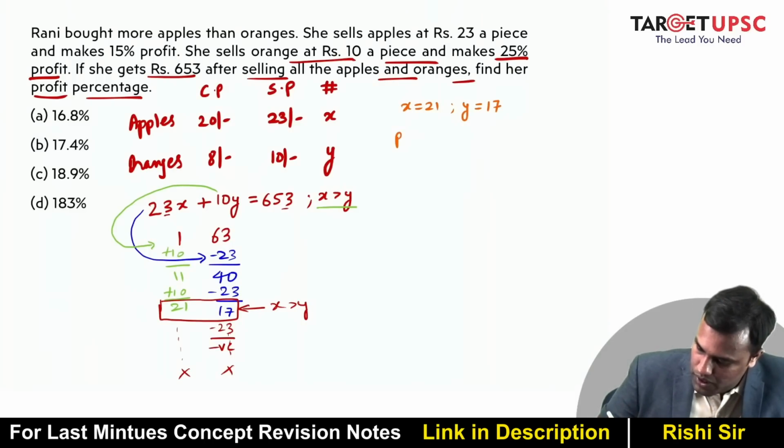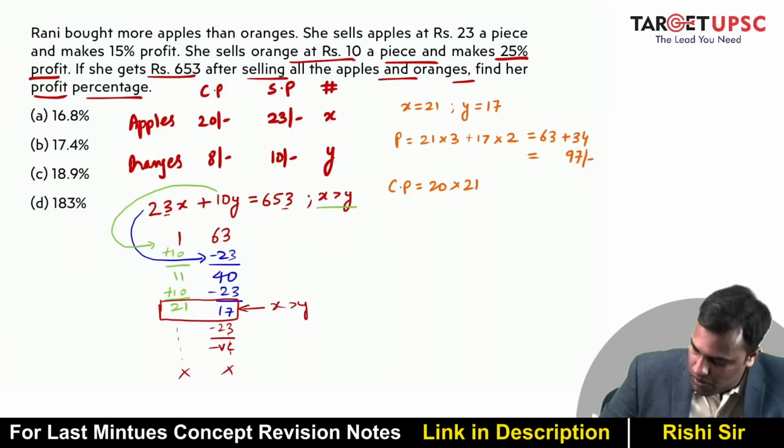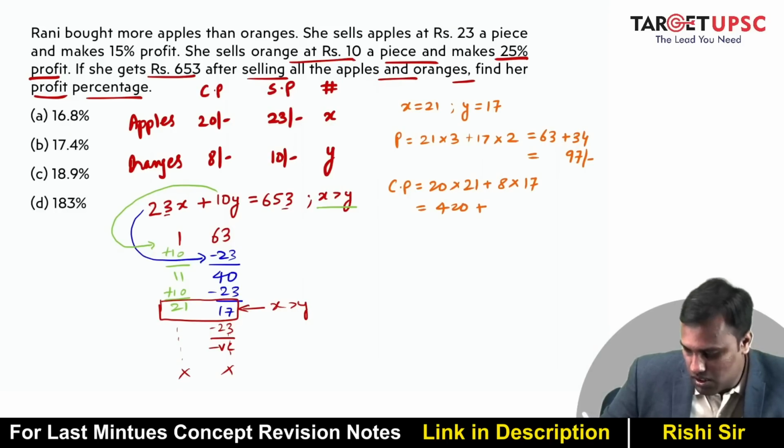Now what is the total profit? Total profit is 21 apples into 3 rupees per apple, plus 17 oranges into 2 rupees per orange. So that's 63 plus 34, that becomes 97 rupees. Now what is the cost price? Cost price is 21 apples into 20 rupees per apple, plus 17 oranges into 8 rupees per orange. So this is 420 plus this is 136, I guess. Right? So this becomes 556.